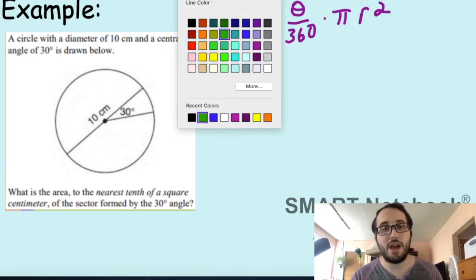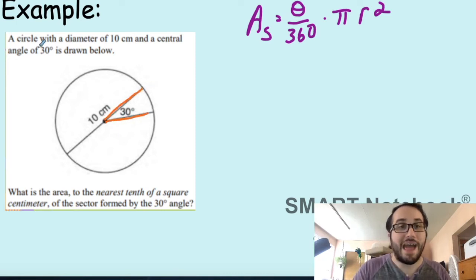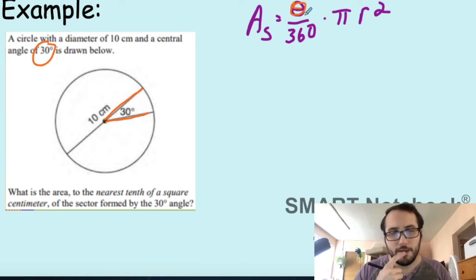All right, so we have our formula here. Let's see if we can outline any specific information. They want us to find the area of the sector formed by the 30-degree angle. So that's this part over here. We have 30 degrees, so we have our theta. But they don't give us the radius. What do they give us instead? Yeah, the diameter. They tell us the diameter is 10 centimeters.